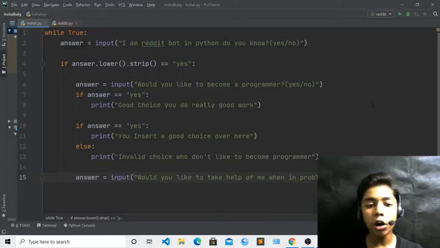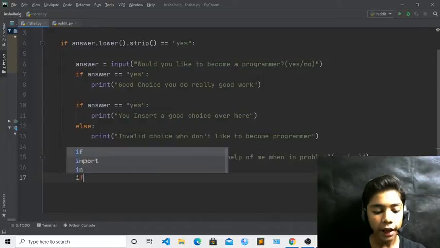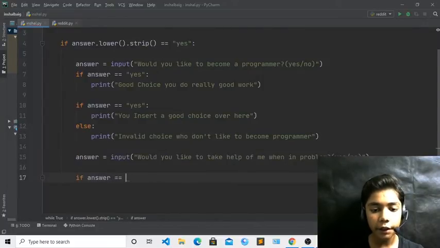Okay, so now we will write the answer yes. If you want, you can also take yes, or if you want, you can also take no. So we will give the answer for both of them over here. Now write here if, and now we will give the answer for this yes.